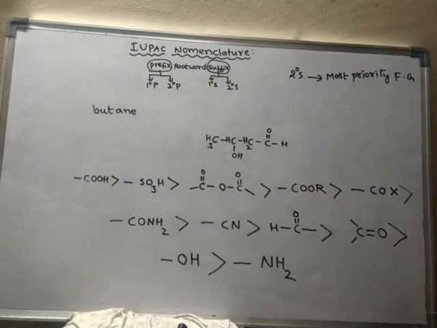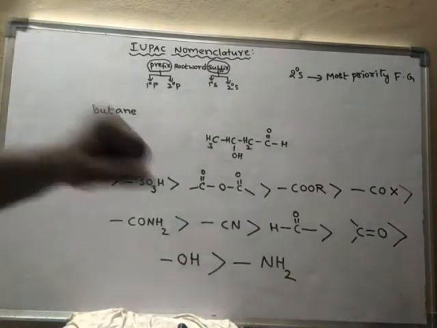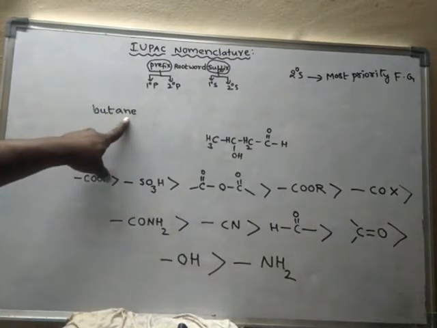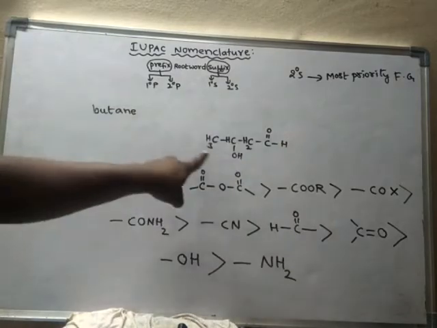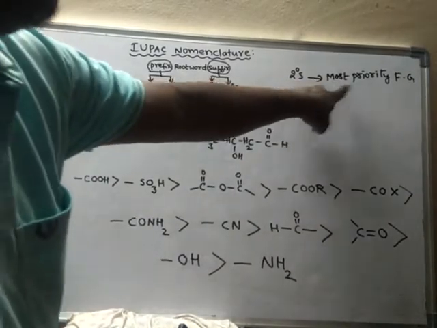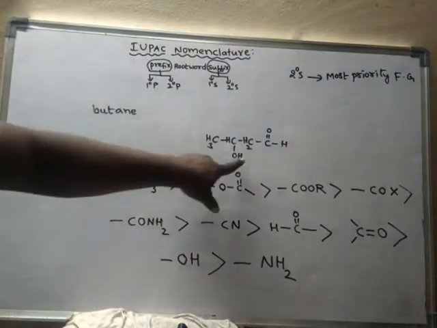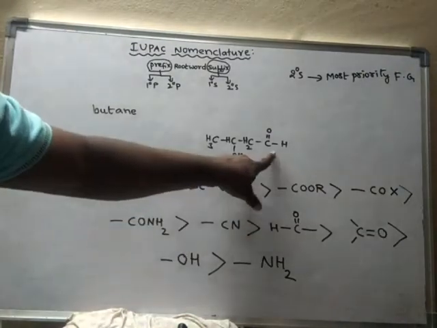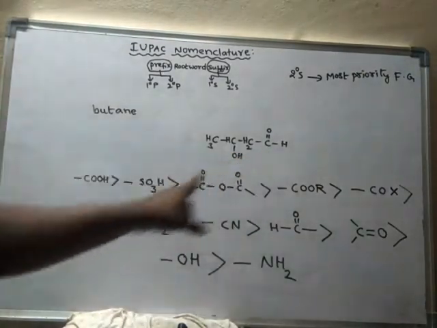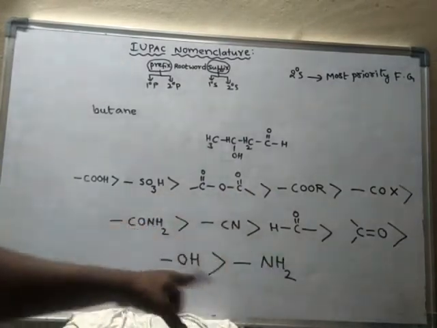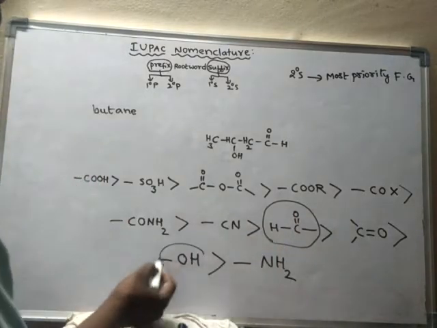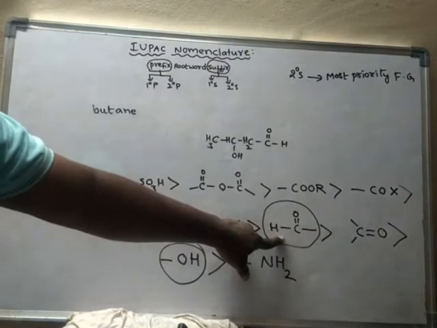Next. See in this, this is root word, this is primary suffix. Is there any secondary suffix? Yes, because secondary suffix means most priority functional group. So here there are two functional groups. Which functional group is most priority functional group? One is aldehyde and another one is alcohol. Now in order to know which one is more priority, we have to check into this order. So here aldehyde will come here, alcohol will come here. So aldehyde is more priority than alcohol.